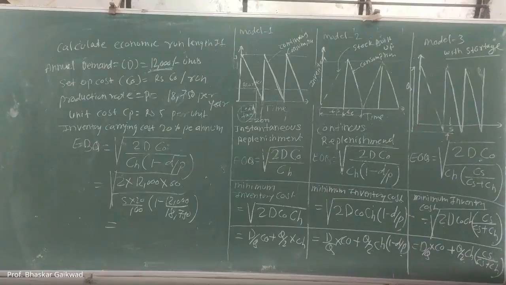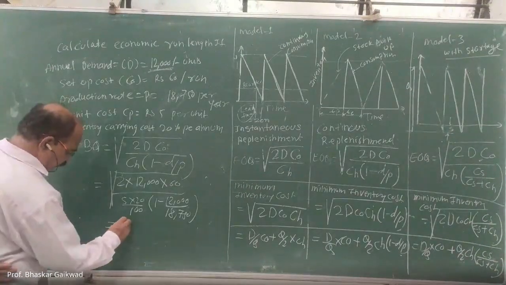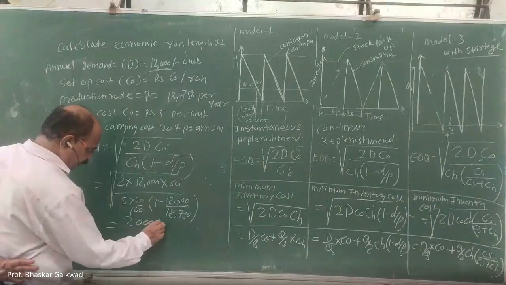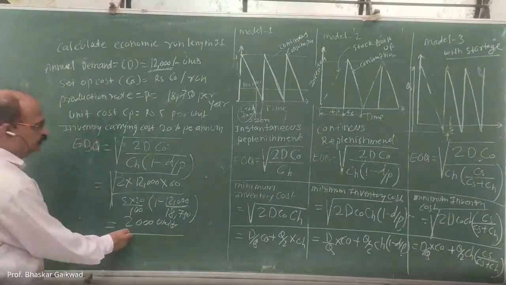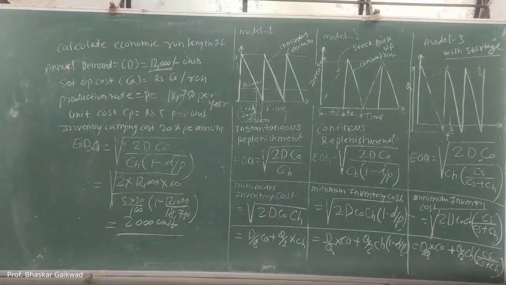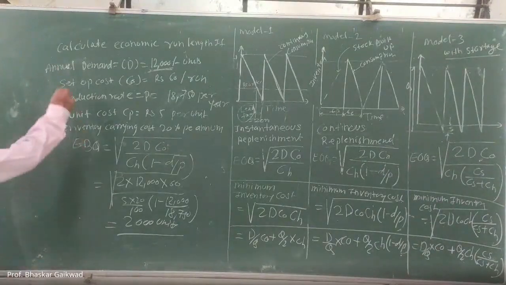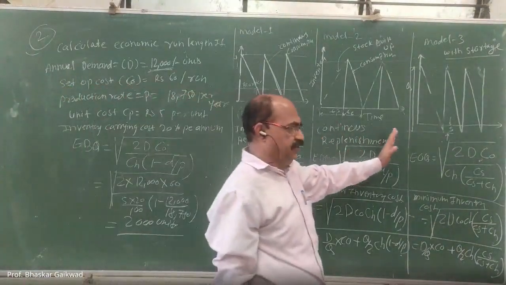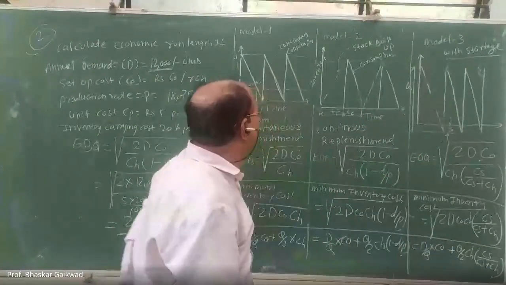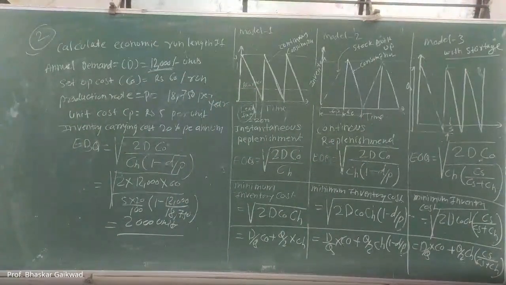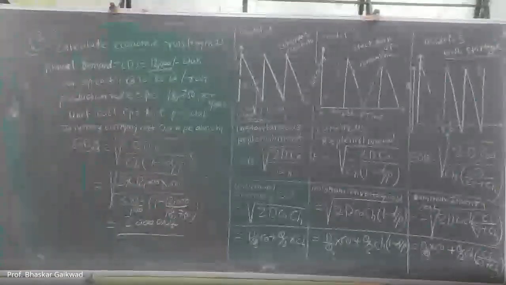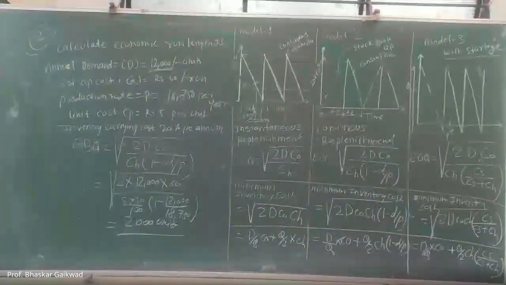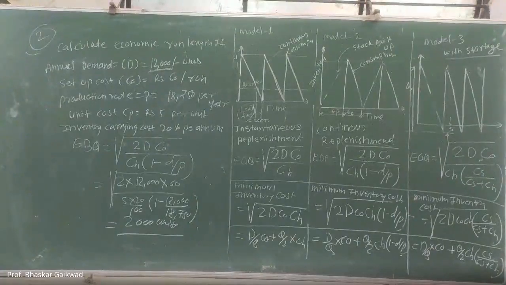2000. Anybody can give 2000. Yes, correct. This is the right answer for this: 2000 units. So this is the problem related to your inventory. In your GATE exam, a 2 marks question is there. You only have to remember all these things and put them into the particular problems, and you will get the answer directly. Okay, so next problem, we will take the next problem.